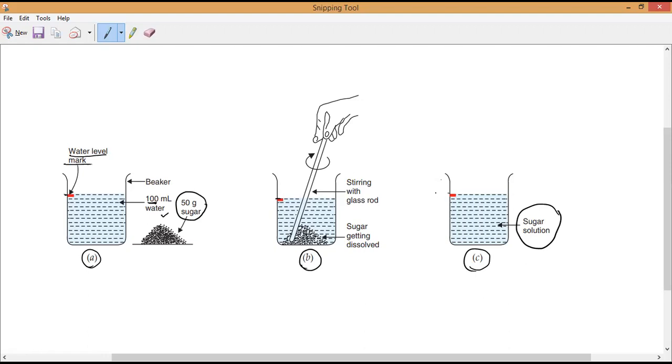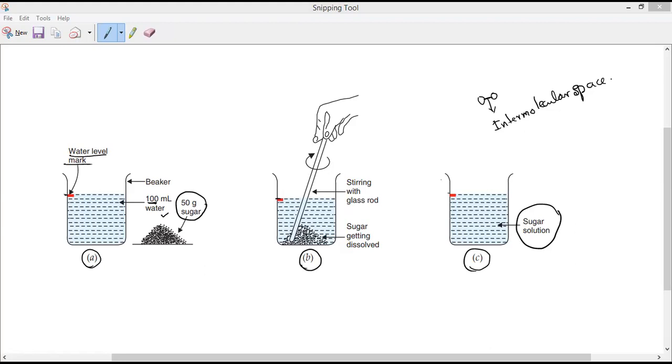So we can say between the particles we have what? Spaces. Between them they have some spaces. Those spaces we call intermolecular spaces. Okay. So that is what we can prove. Is it right or wrong, guys? Yes, sir. When we look at the level of the sugar solution, it remains the same. So we can say there is no change in volume on dissolving sugar in water. So it tells us what? That spaces between the particles of water are present. Are you clear, everyone? Yes, sir.